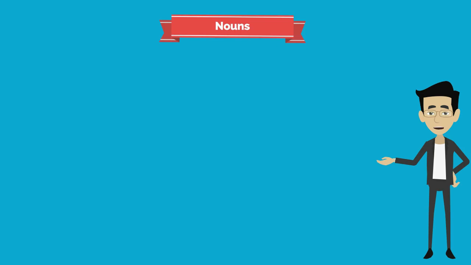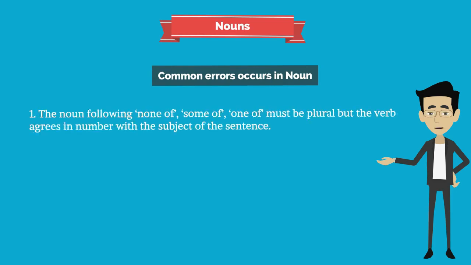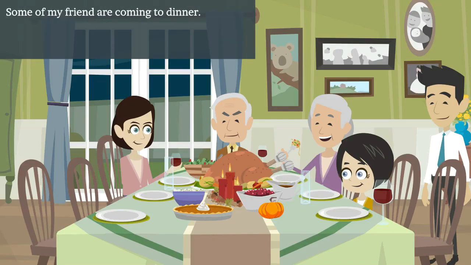So these are some of the rules while using the nouns. Now let's see some common errors that occur in nouns. One: the noun following none of, some of, one of must be plural, but the verb agrees in number with the subject of the sentence. For example, some of my friends is coming to dinner.